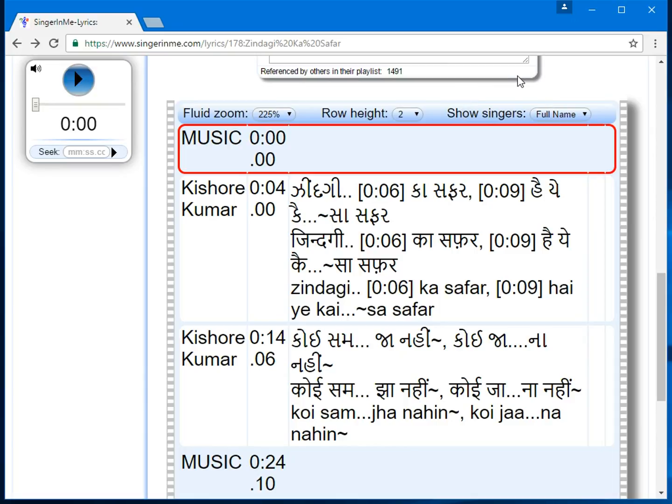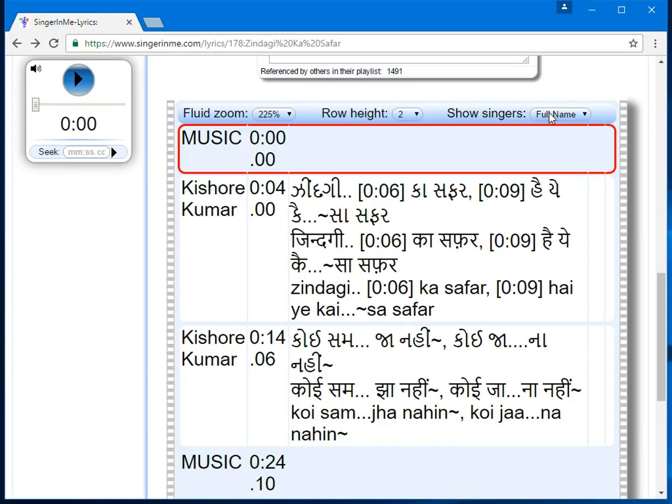Show singers. This feature allows you to control how the names of the singers appear and provide more space to the lyrics. Singing on a laptop, screen space is not an issue. However, using a smartphone and tablet, the goal is to have as much lyrics visible as possible. This is a useful feature when singing on devices that have small screens.